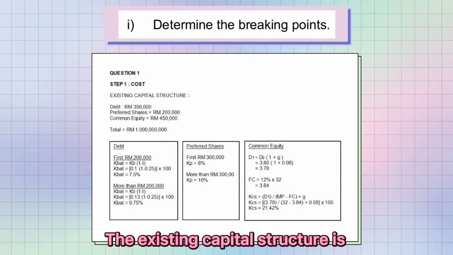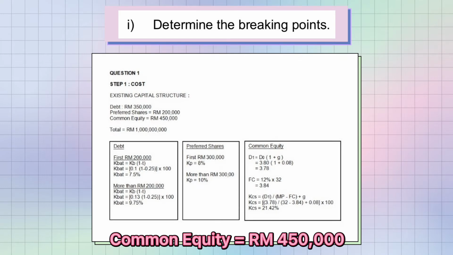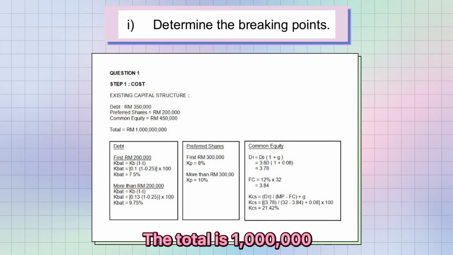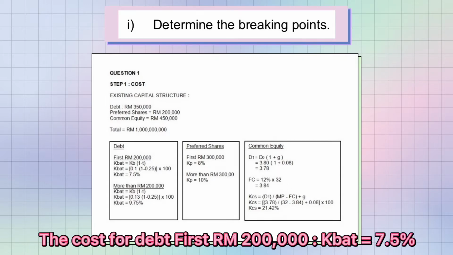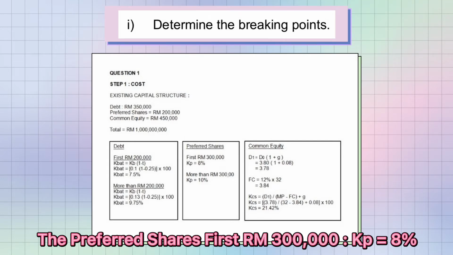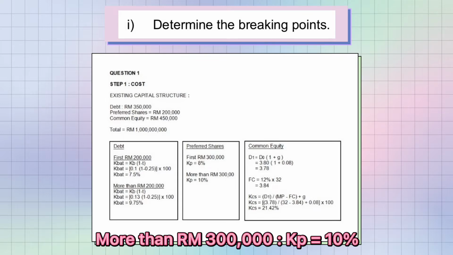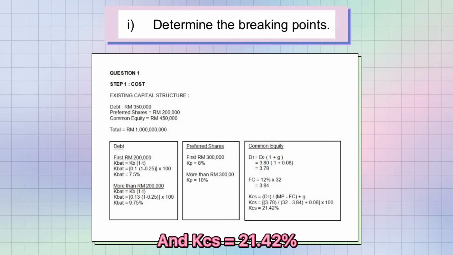The existing capital structure is debt 350,000, preferred shares 200,000, common equity 450,000. The total is 1 million. So to find the breaking points, the first step is cost. The cost for debt: the first 200,000 at 7.5%, more than 200,000 at 9.75%. The preferred shares: the first 300,000 at 8%, more than 300,000 at 10%. For common equity, D1 is 3.78, flotation cost 3.84, and the KCS is 21.42%.